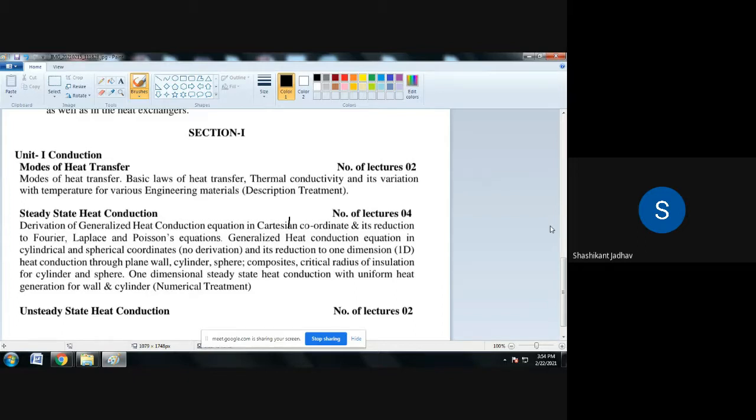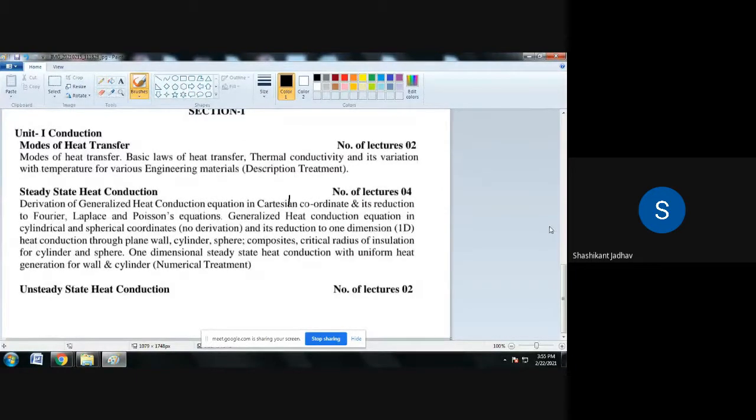One dimensional steady state heat conduction with uniform heat generation for wall and cylinder, in bracket numerical treatment.